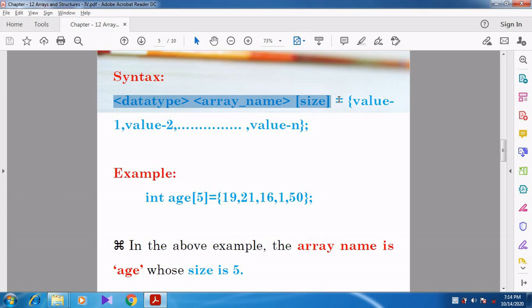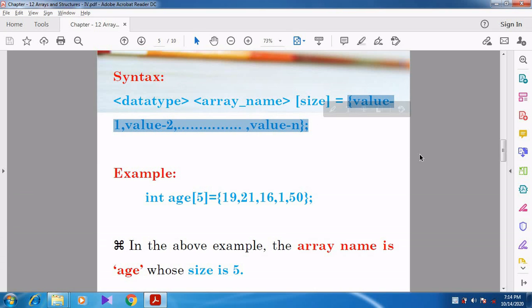After specifying the size, you give equal to, which is called the assignment operator. Here we assign the values. Note this down: the values can be given within curly braces. One or more values can be given, separated by commas.